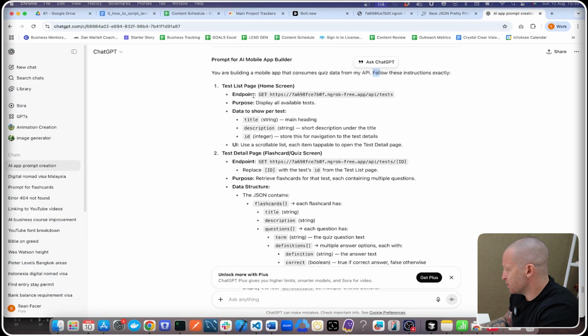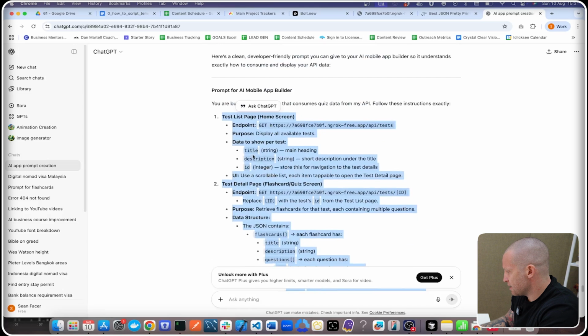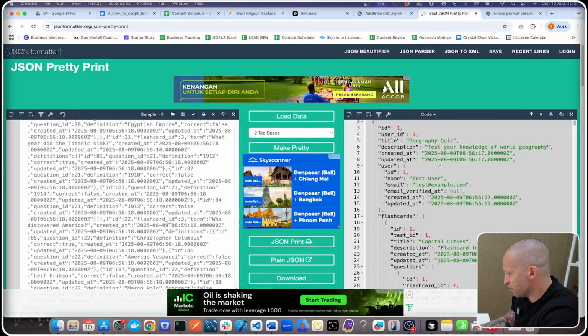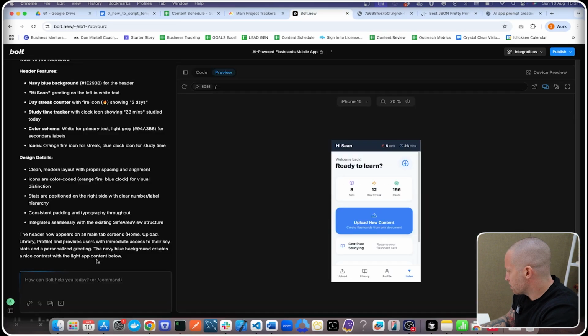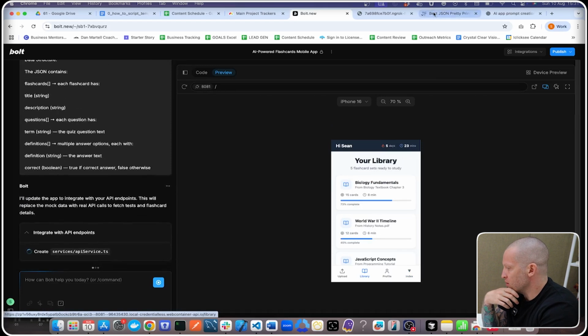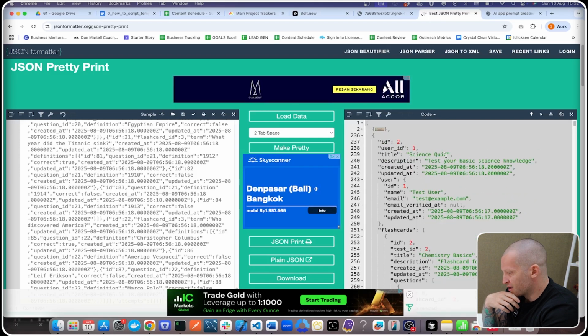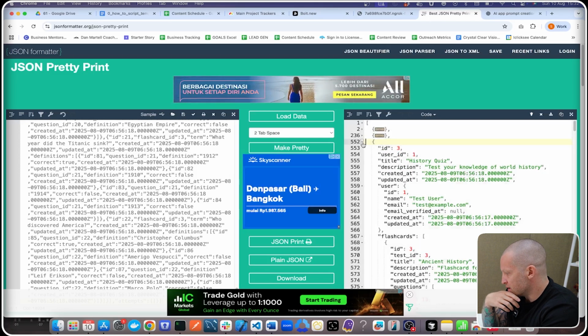Okay, so this needs a bit of changing because it's thinking it's creating a new command. So we can just take that. That's the instructions and the, is that correct? Yep, title, description. Cool. So update the app to query our API. So that should change these to our list of geography quiz, collapse that, science quiz, history quiz, and that's it.